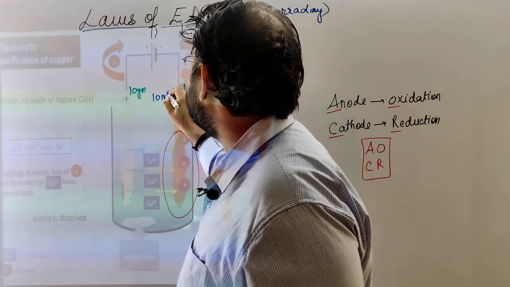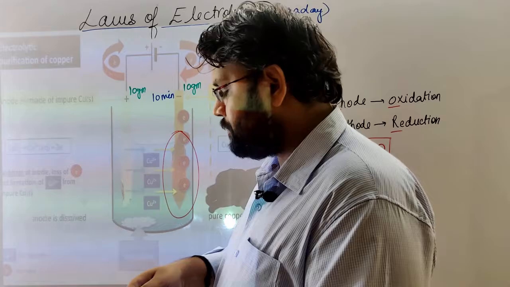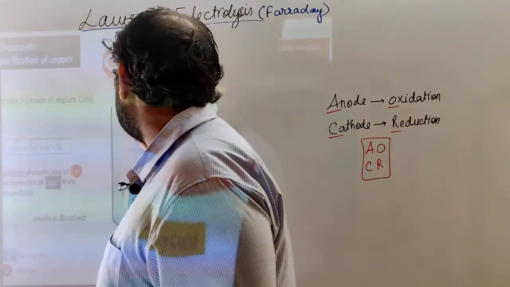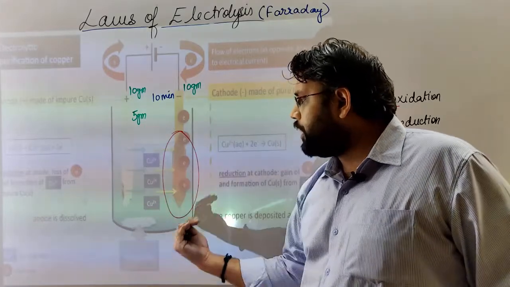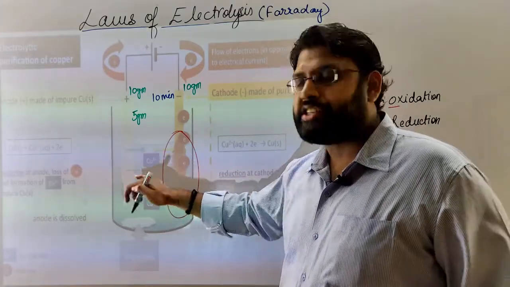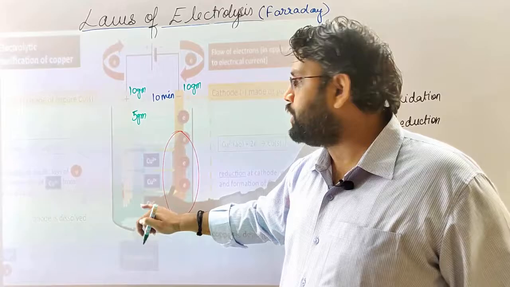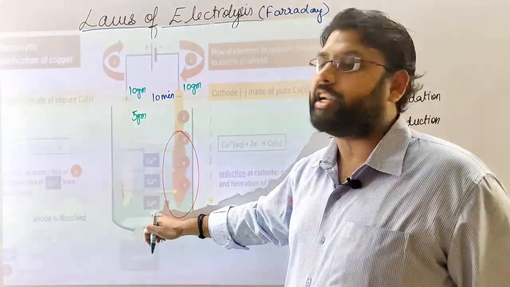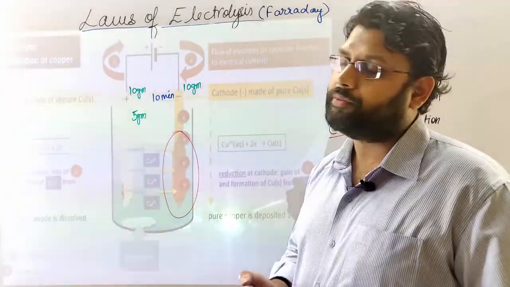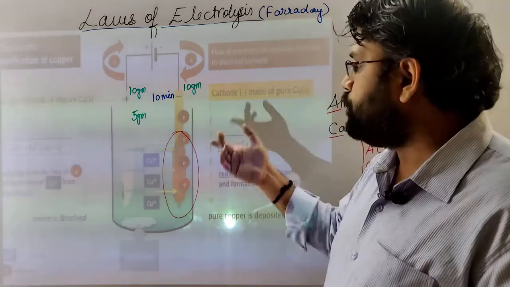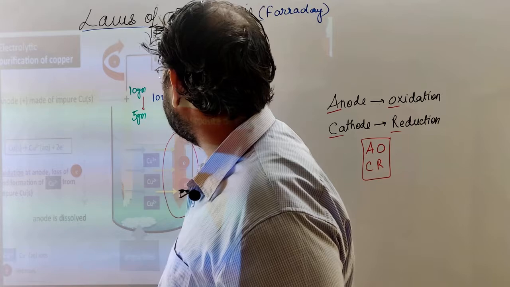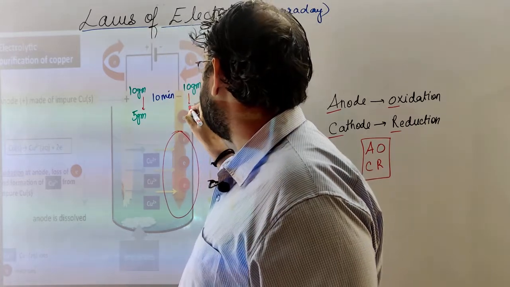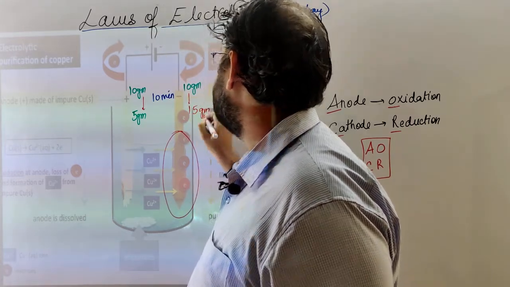After 10 minutes, anode has reduced to 5 gram because ions have been getting oxidized from anode. They get oxidized and released into the electrolytic solution. From electrolytic solution, they are getting reduced and attached to cathode. So this becomes 5 gram, whereas 5 gram will be accepted by this, and this will become 15 gram.